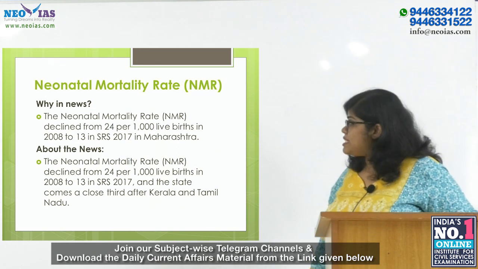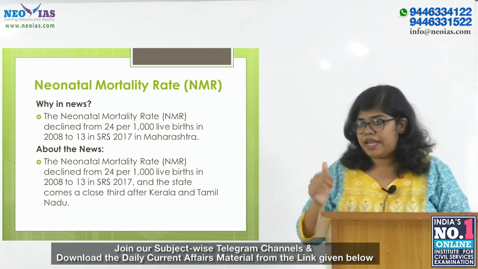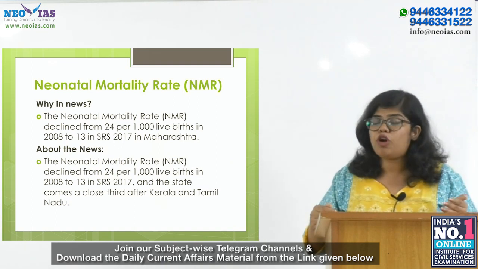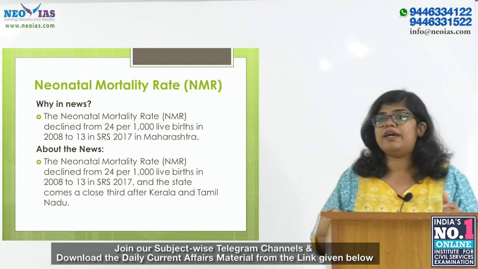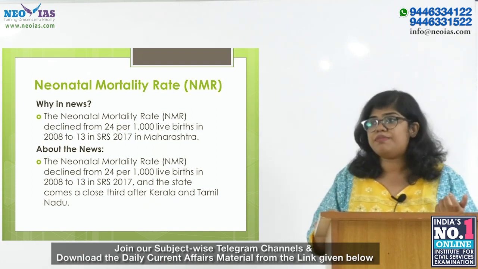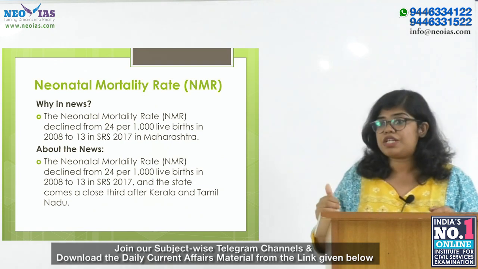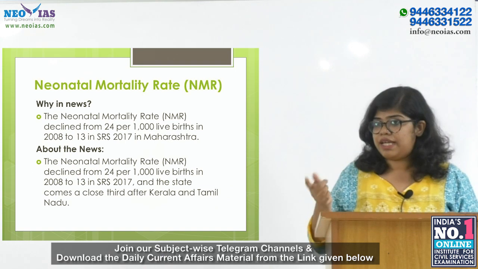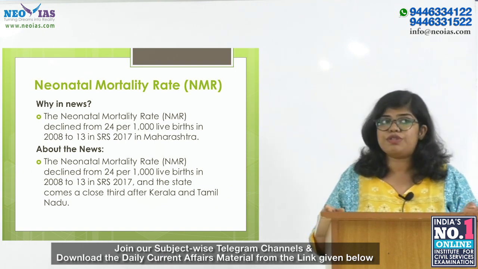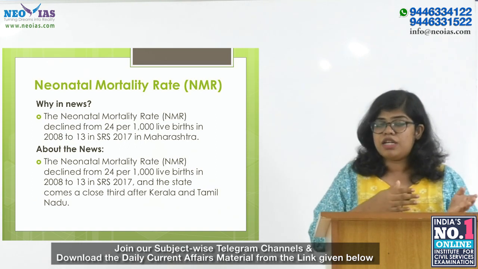The next topic is neonatal mortality rate, or NMR. This is in news because NMR declined from 24 per 1000 live births in 2008 to 13 in the Sample Registration System 2017 in Maharashtra. According to the data, in 2017 in Maharashtra the infant mortality rate has reduced to 19 per 1000 live births from 33 in 2008.